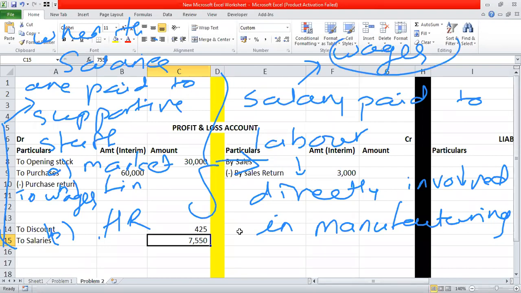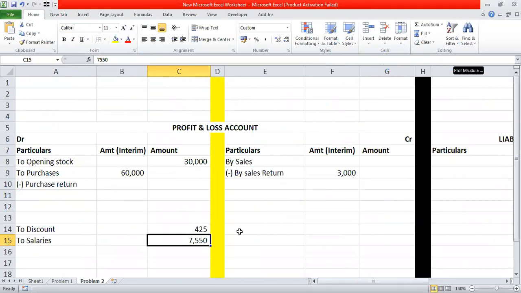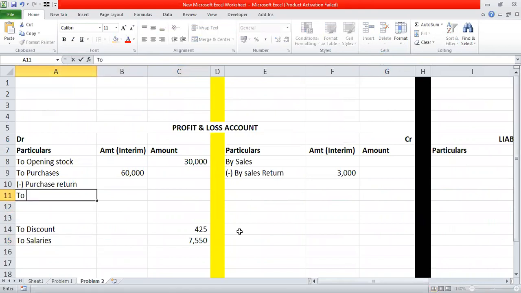Have you understood the difference between the salary and wages? Yes, ma'am. Okay. So now let's write wages on the trading account debit side, that is 10,000. To wages 10,000. So now on this part I will write it as a trading account, which is the sub part of P&L account only. So let's write as wages.